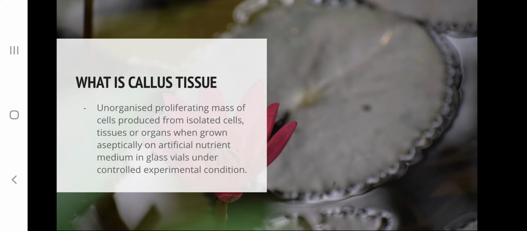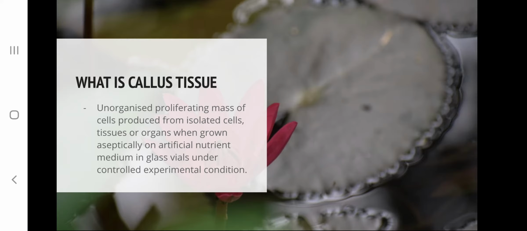So, what is callus tissue? Callus tissue is an unorganized proliferating mass of cells produced from isolated cells, tissues, or organs when grown aseptically on artificial nutrient medium in glass vials under controlled experimental conditions.